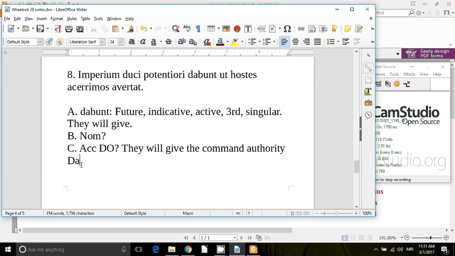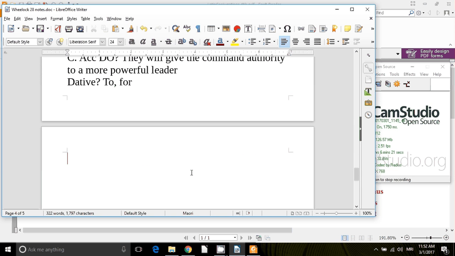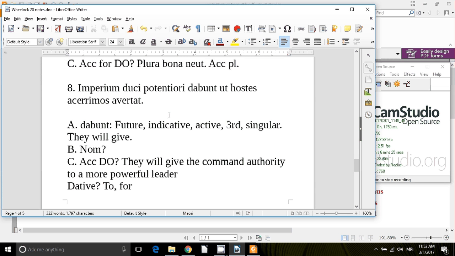How do we translate a dative? With to or for. So they will give the command authority to a more powerful leader. There's our first clause.